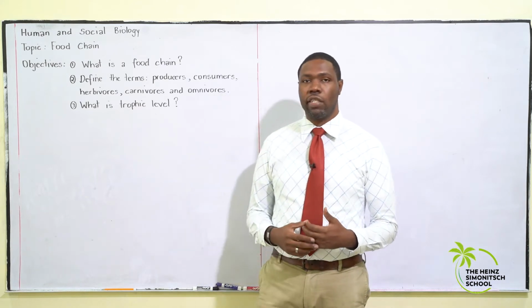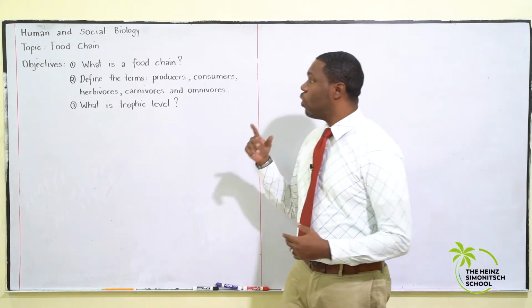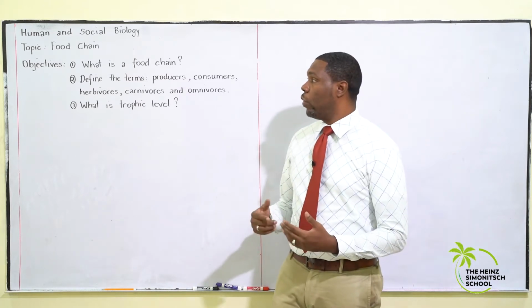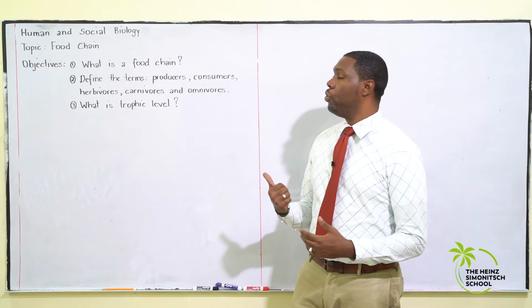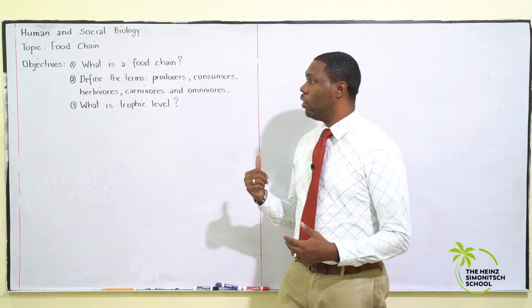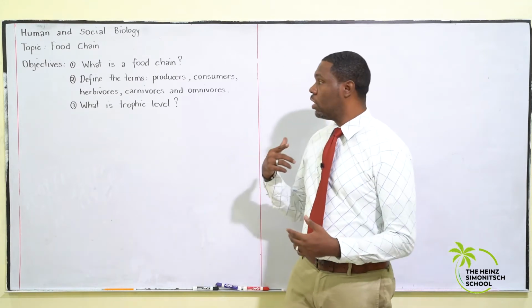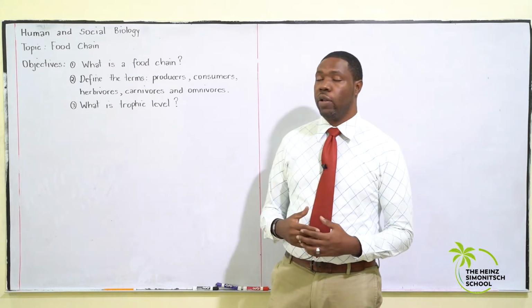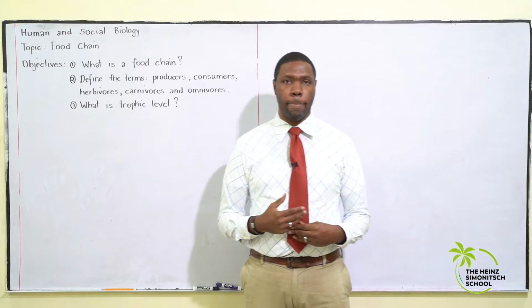Today we're going to be looking at the food chain. Our objectives for this class are: what is a food chain? We're going to be defining the following terms: producers, consumers, herbivores, carnivores, and omnivores. And lastly, we're going to be looking at what is trophic level.